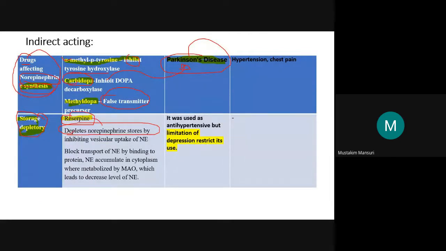But this was used as an antihypertensive; because of the limitation of depression, it restricts the clinical use, and better treatments are available for hypertension. So nowadays reserpine is not in clinical practice for hypertension.